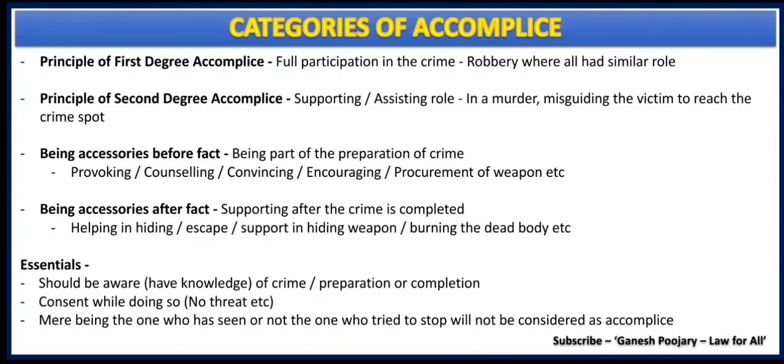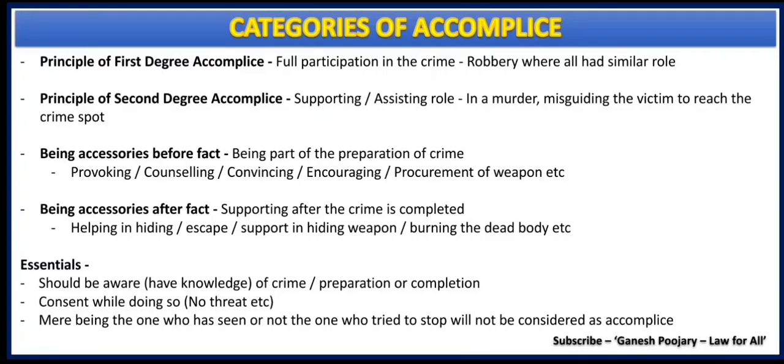Like for example, when a robbery happens, all the robbers have the same type of roles and functions, and they are all functioning at the same time at the same spot. When they all have a similar role to play and they are all functioning at the same time in the same place, that will be considered as principle of first degree accomplice.